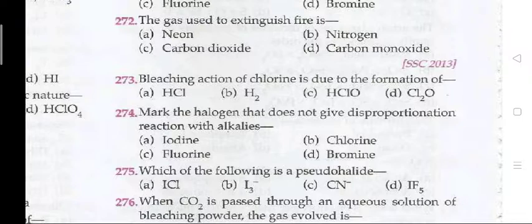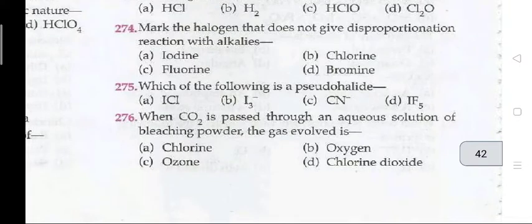Next question 274, mark the halogen that does not give disproportionation reaction with alkalis. The right answer is C, that is fluorine. 275, which of the following is a pseudohalide? 275, C, that is CN minus. Next question, when CO2 is passed through an aqueous solution of bleaching powder the gas evolved is? 276, A, that is chlorine.